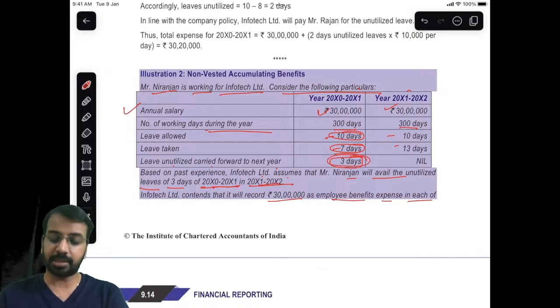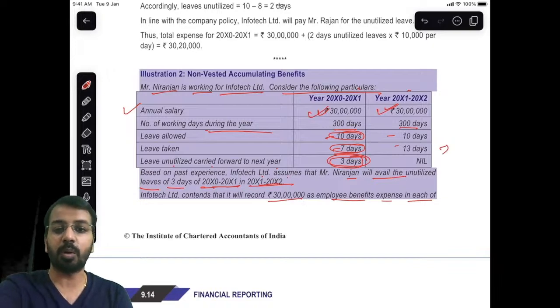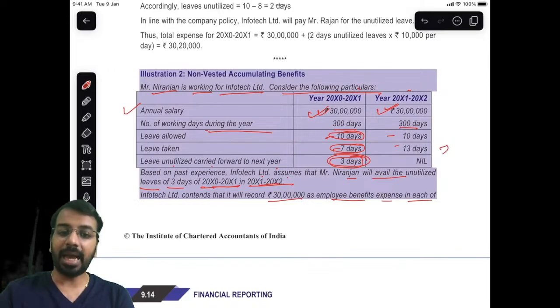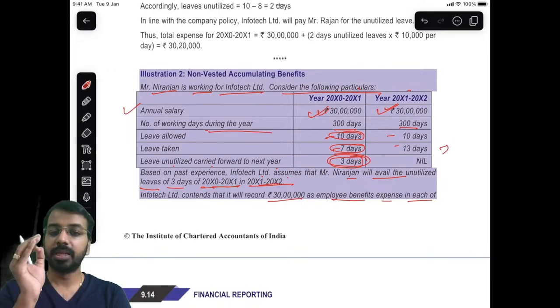It means he has worked 3 days extra in the first year, and he worked 3 days less in the second year. So very surely you should understand that the salary or the expense cannot be the same in both cases, because the number of days that the employee has worked is not the same in both cases. And because it is not the same, we cannot have the same amount of expense.